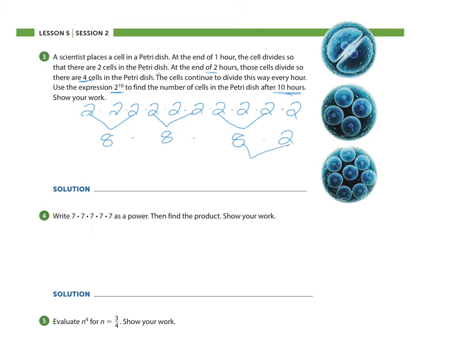Okay, I know 8 times 2 is 16. 8 times 8 is 64. If I solve 64 times 16, I'm going to have 1,024 cells after 10 hours.